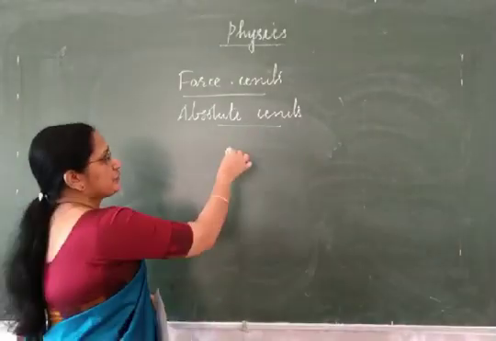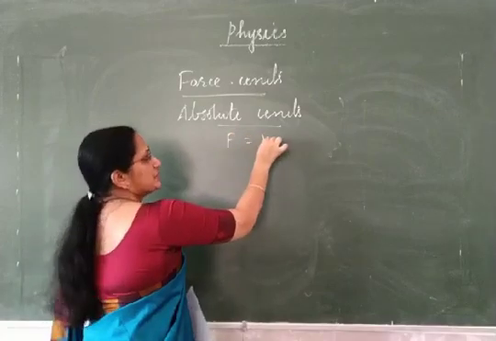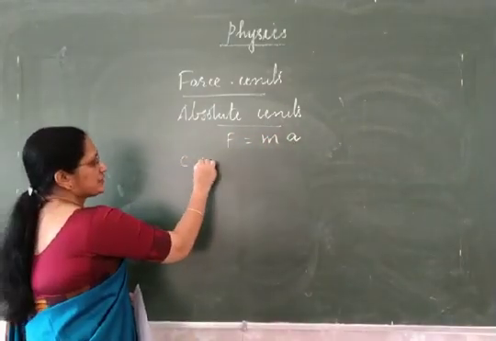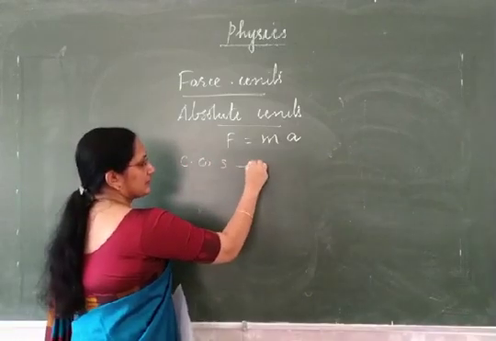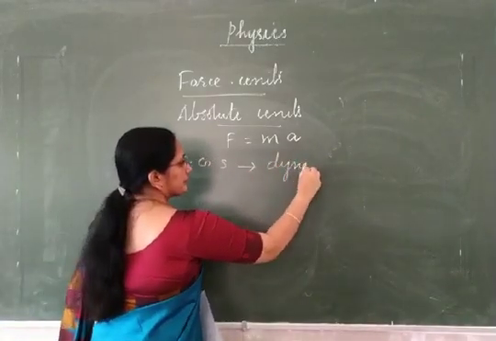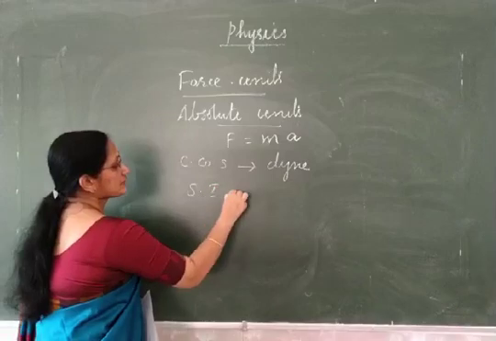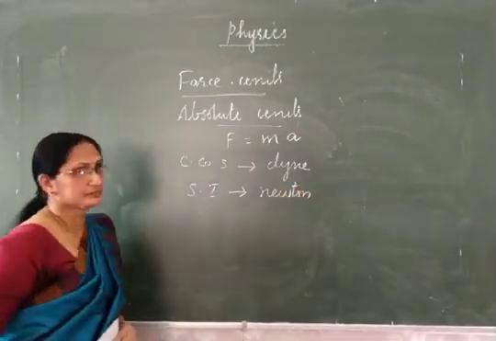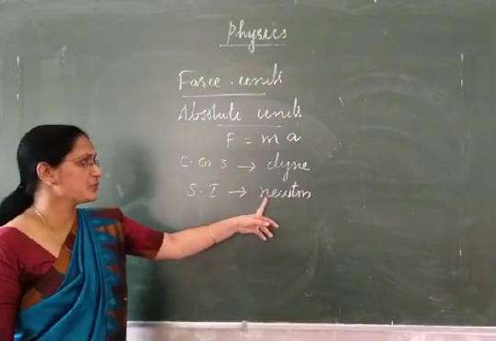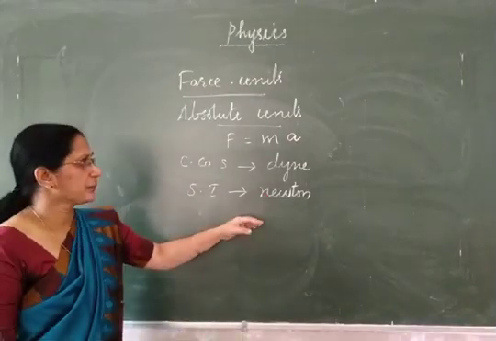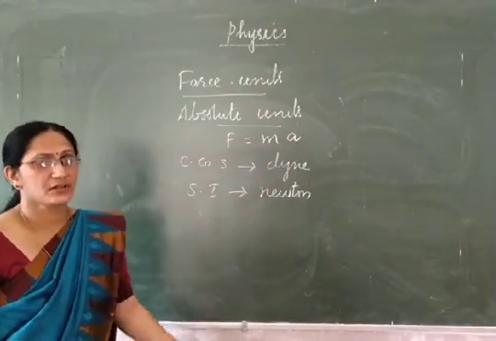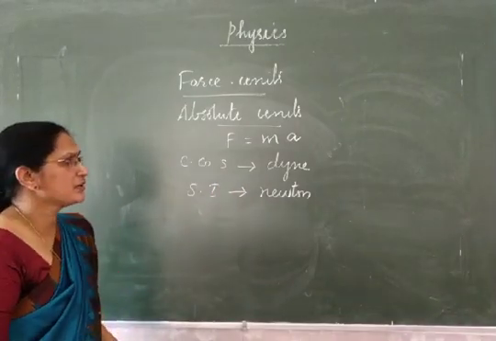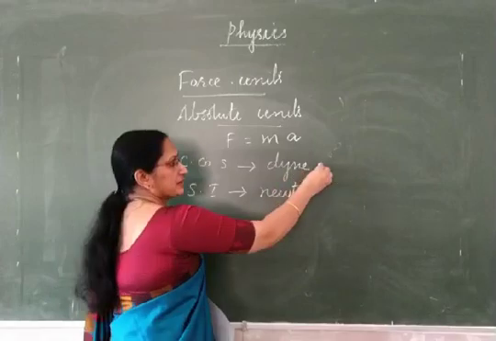You know already the formula for force is mass into acceleration. The absolute CGS unit is dyne and the SI unit is newton. When you write newton as a unit, N should be a small letter. So these are the two units: the absolute CGS unit and the absolute SI unit of force. Now let us see what is the expansion of dyne.